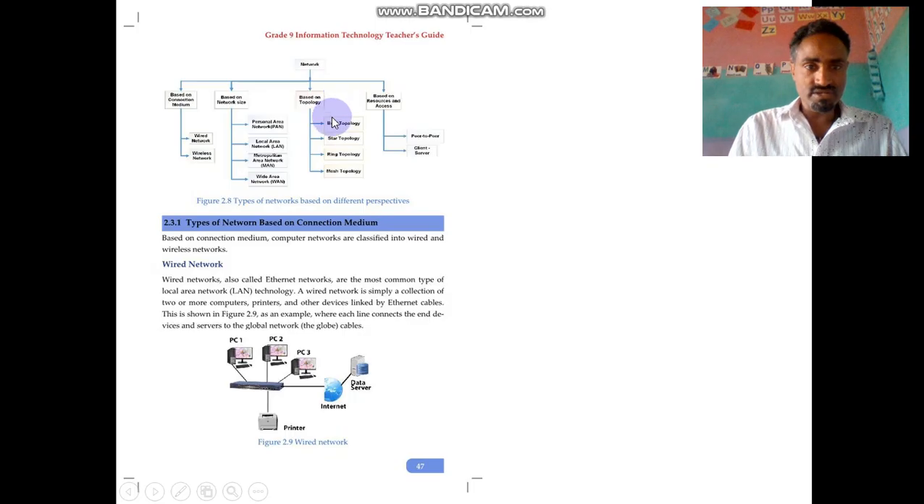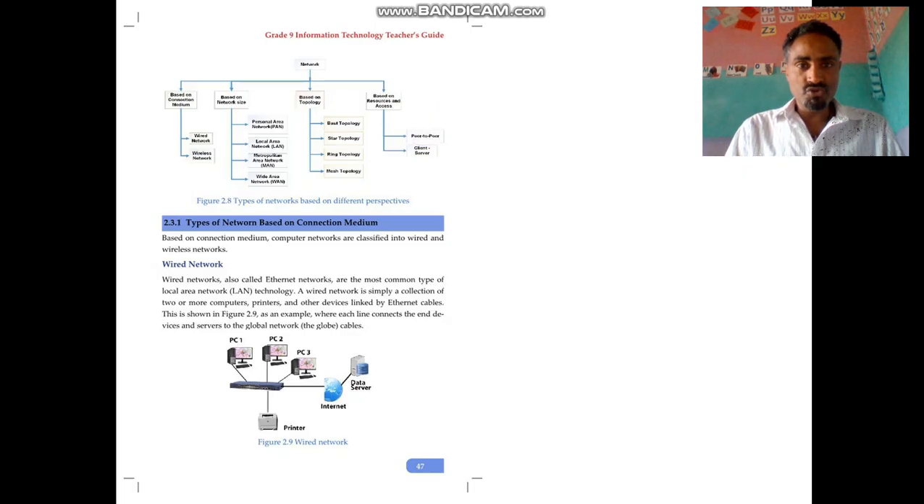There is also another criterion used to classify networks, which is based on topology. We have bus topology, star topology, ring topology, and mesh topology. And the other criterion to classify networks is based on resources and access. We have peer-to-peer and client-server types of network. These are types of networks based on different perspectives.